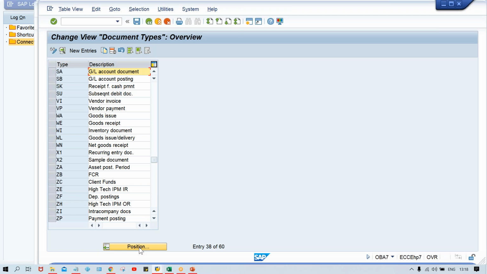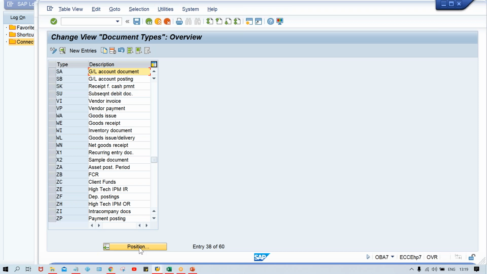They will ask the logic. They will never ask how to run this APP, which transaction code we are going to do, or how to configure this automatic payment program, which transaction we are going to use. These things are not going to be asked by people because there is no logic behind asking these questions.